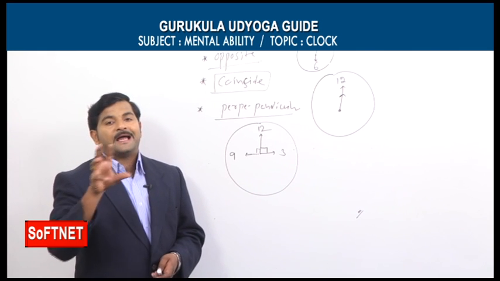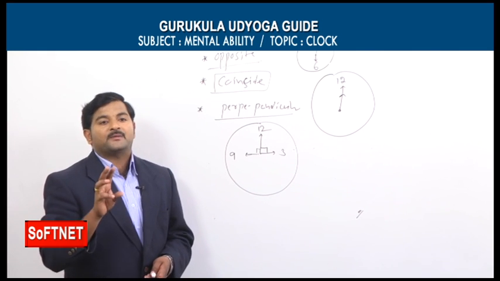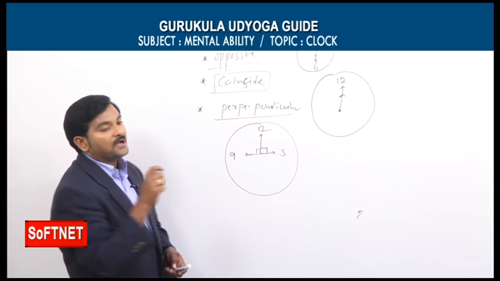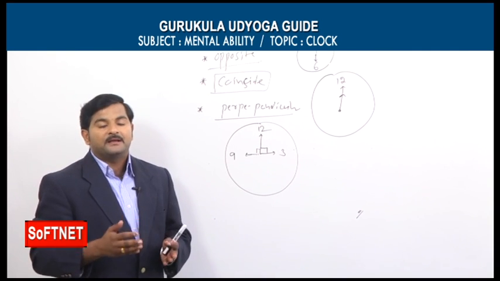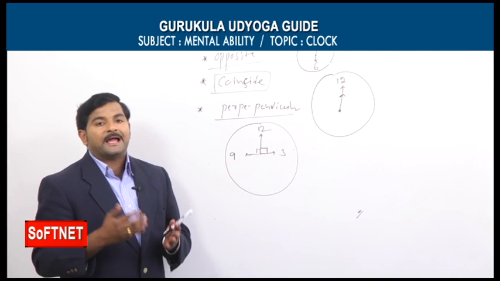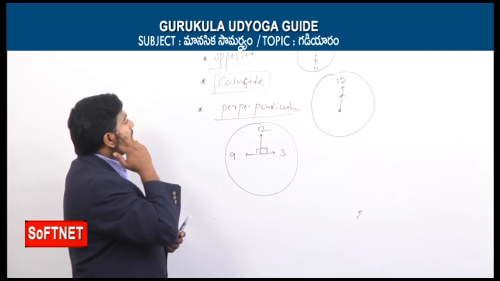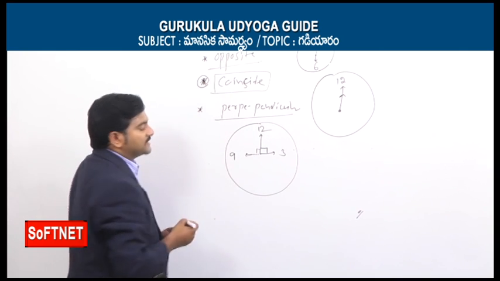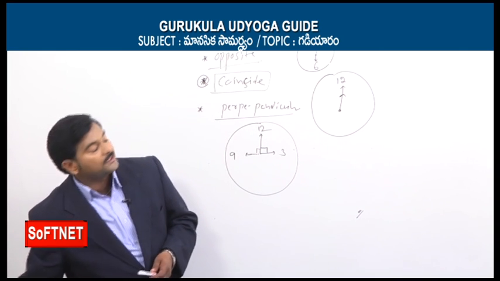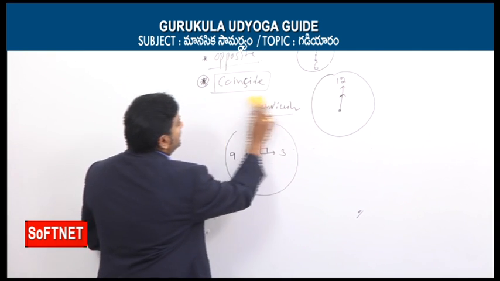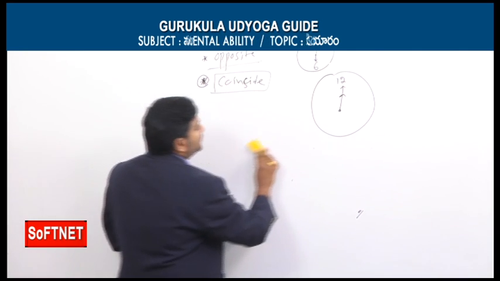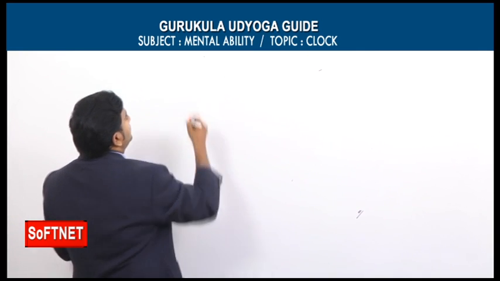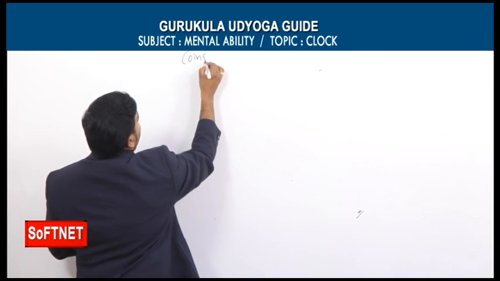That is, when the hands are rotating in the clock, we come across the following three conditions. Condition number one is hands may be opposite to each other, hands may be perpendicular to each other, or hands may coincide. So now we will discuss this coincide part. What are the points covered under this coincide part, we'll discuss. This point also we'll discuss by taking one small diagram. Now our focus is only on coincide.